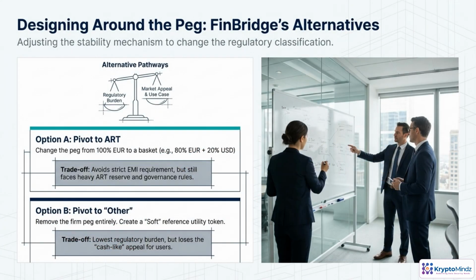FinBridge really has two levers: change the peg or remove it. If they pivot to an ART, they swap a pure euro peg for a basket. That can escape full e-money treatment, but triggers strict reserve, disclosure, and governance rules. If they pivot to an other token, they relax the peg entirely. Compliance becomes lighter, yet the token stops looking like cash, which may kill adoption for payments use cases.